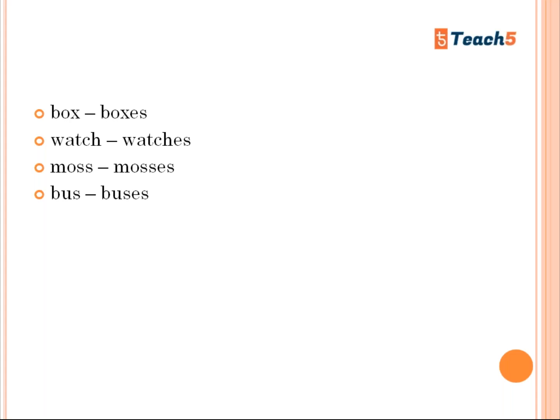IELTS is the International English Language Testing System, and IELTS is very particular about the minute mistakes we make. Teach5 is one of the institutes that makes you aware of how to be a good scorer. When you practice IELTS listening at home, you get 8.5 or 9 bands, but when you write the exam, you get 5.5. It's just because you're not aware of the mistakes we make. We write all the answers correctly, but are we writing the exact answer according to the instructions and according to the rules and norms of an IELTS examination?